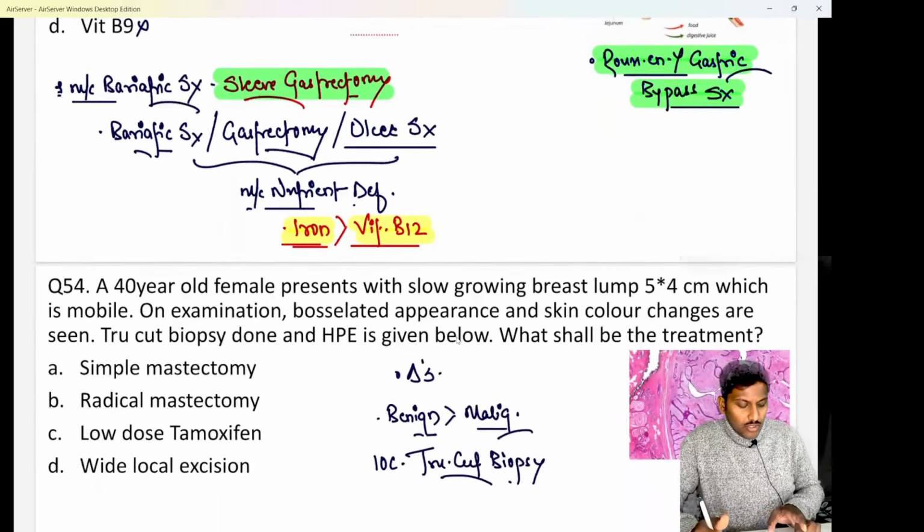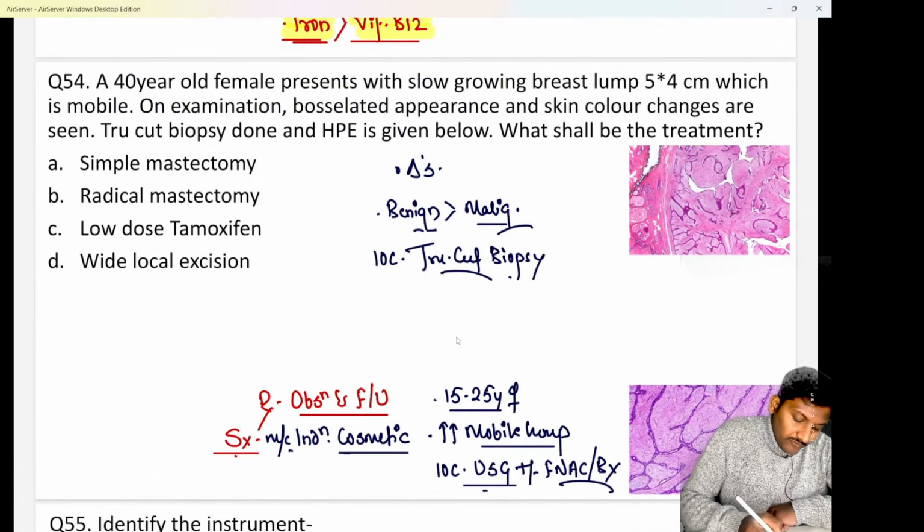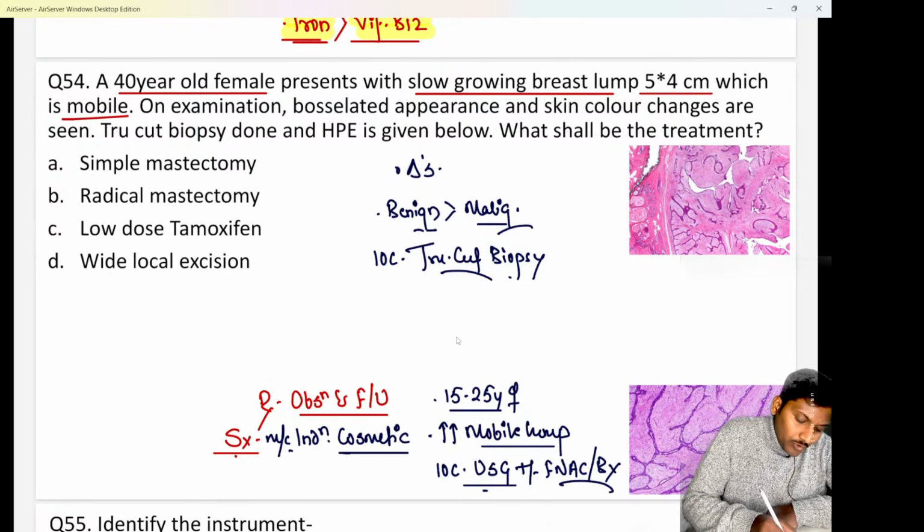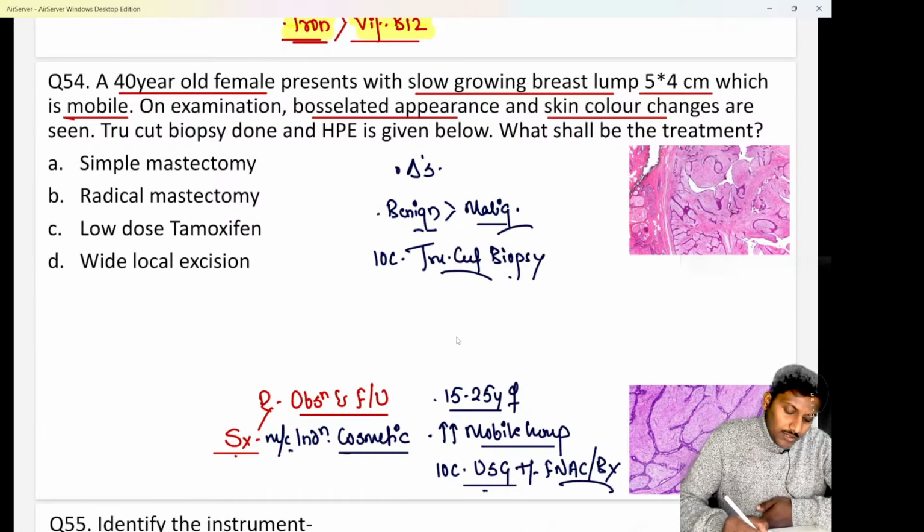Okay, let's go. Next is question 54. Here they are saying we have a 40-year-old female who presents to you with a complaint of a slow growing breast lump which is around 5 by 4 centimeters in size, which is mobile. On examination, there is a bosselated appearance and skin color changes are going to be seen. They are saying a true cut biopsy was done and the histopathological image has been given below. What shall be the treatment in this case?